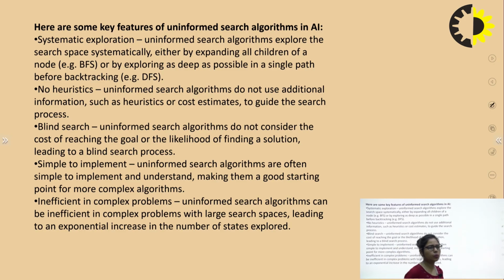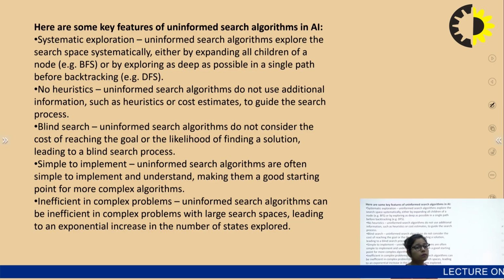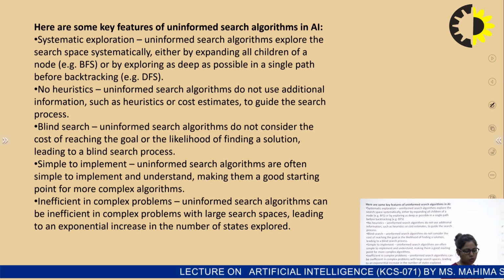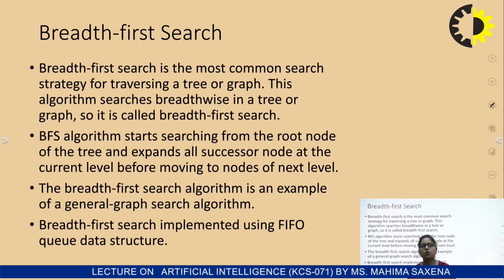It is simple to implement. Uninformed searches are much simpler as compared to informed search because they are easy to understand, making them a good starting point for complex problems. Inefficient in complex problems: uninformed search algorithms can be inefficient in complex problems with large search spaces, leading to an exponential increase in the number of states explored.